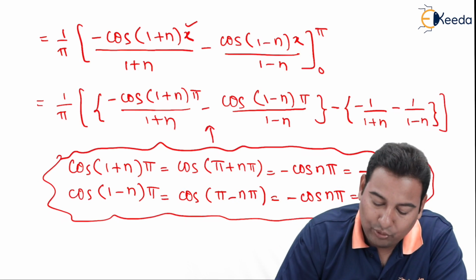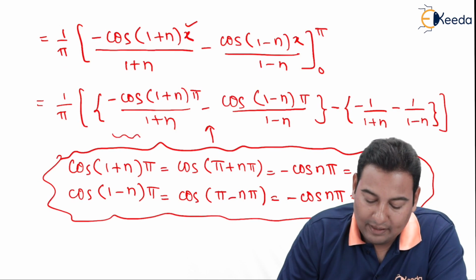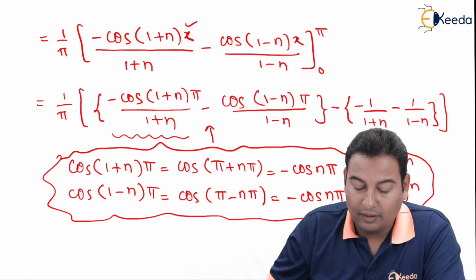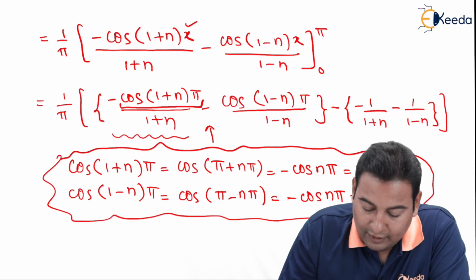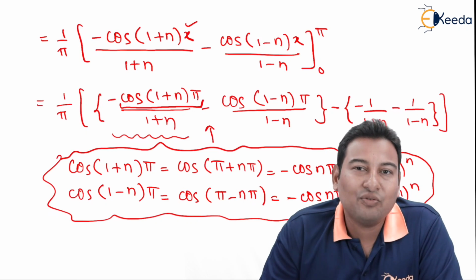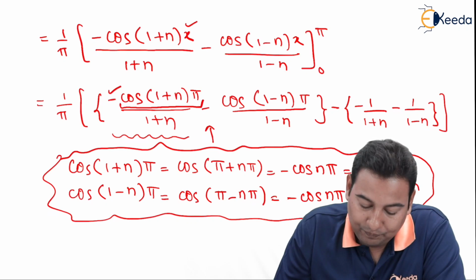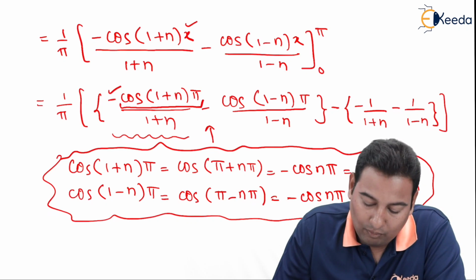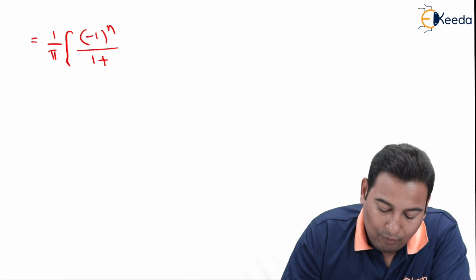Let's use this substitution here, which is equal to 1 upon pi. In the first term, if I simplify, this is minus of minus 1 raised to n. Minus of minus 1 raised to n, that minus and this minus will become plus and we will get minus 1 raised to n upon 1 plus n.